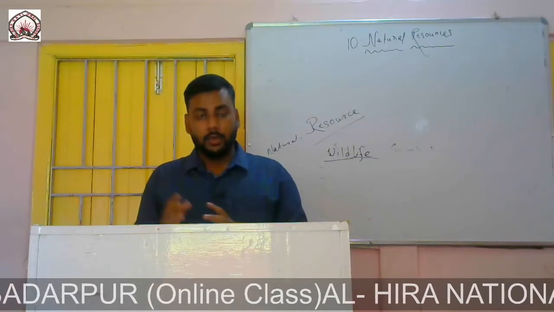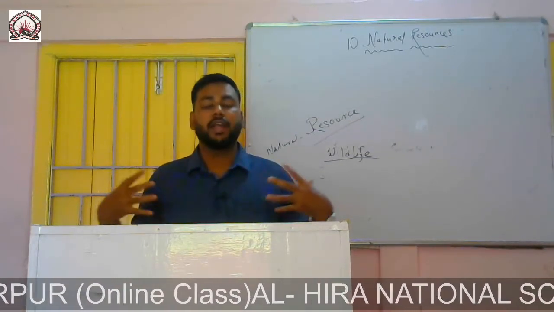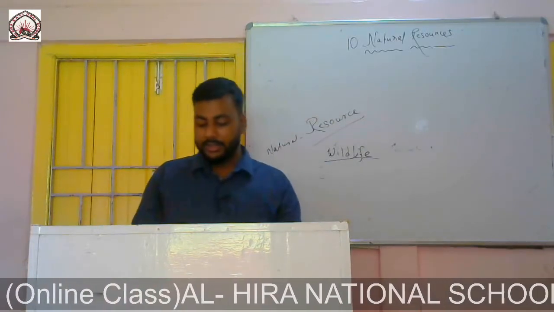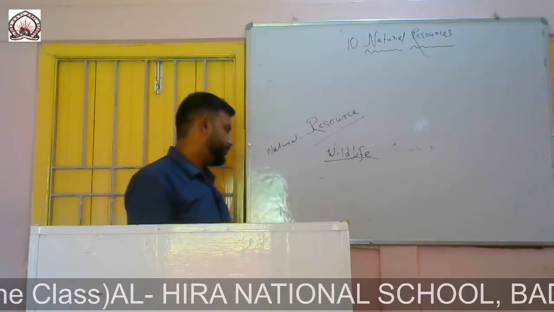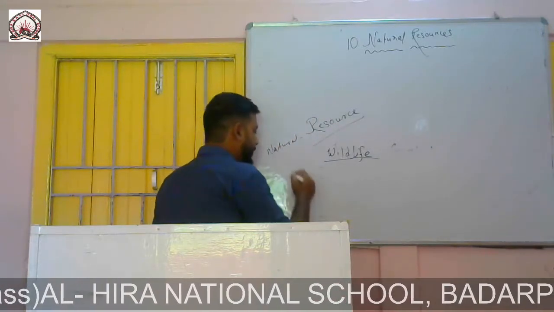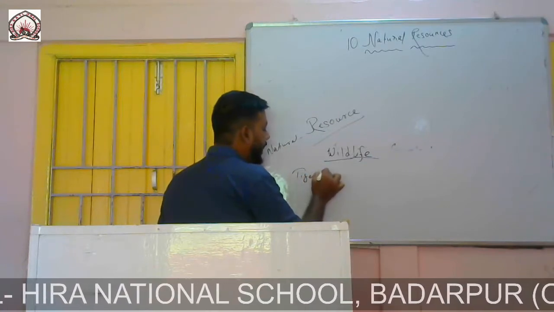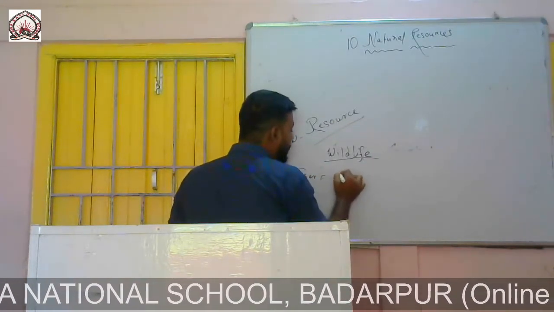Or in other words, we can say wildlife means all the animals that we find in our surrounding. Wildlife means all the organisms living in their natural surrounding. So all the organisms have their own natural habitat. Suppose you take a tiger for example, a tiger's natural habitat means its home. A tiger's natural home is a forest.